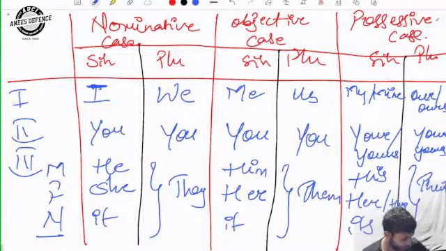From tomorrow onwards, we will complete the rules of personal pronouns. Completely, we will finish the personal pronoun rules from starting from one to the last. And I hope there is no doubt. Let's wrap it up for now. ठीक है.